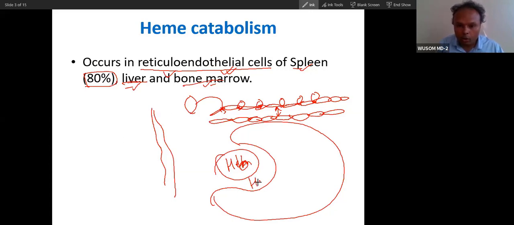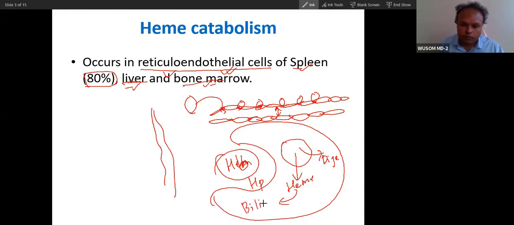After engulfing it, the protein part will be digested, and the heme part will be metabolized to bilirubin. Did you get that?